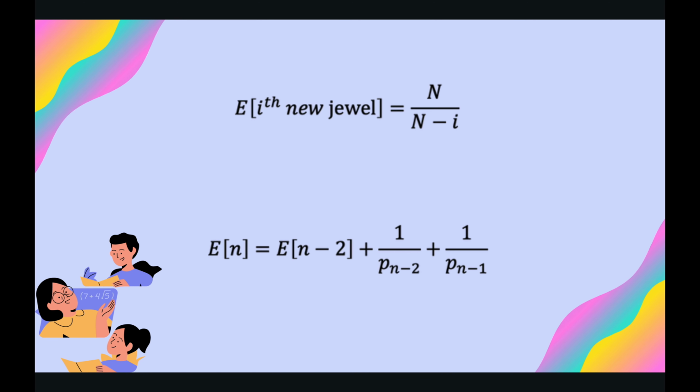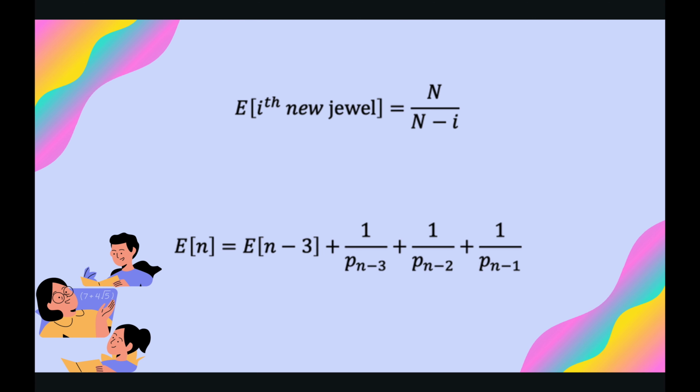If we use the same formula again, using the fact that E_(n-1) is equal to E_(n-2) plus 1 over P_(n-2), we get this. If we do this again, we get E_(n-3) plus this sum.